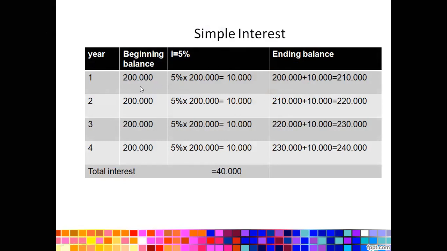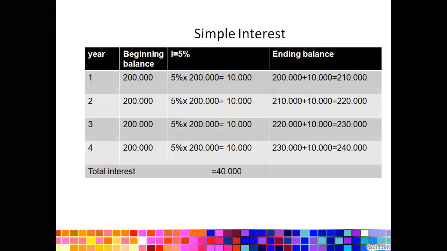Okay, and then if I pay the debt at the end of the year, the amount of money that I should pay is 210,000. The 10,000 is gained by multiplying the rate of interest by the initial amount, or principal amount, or beginning balance, which is 5% times 200,000 equals 10,000. So the ending balance is just the addition of the beginning balance and the interest, which is 210,000.